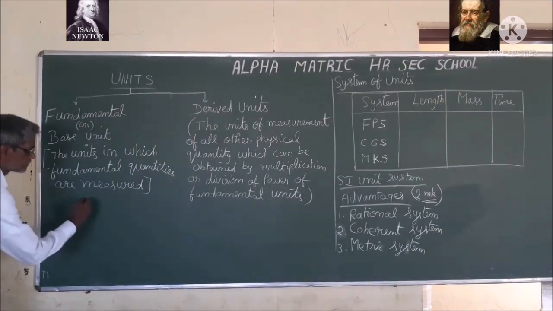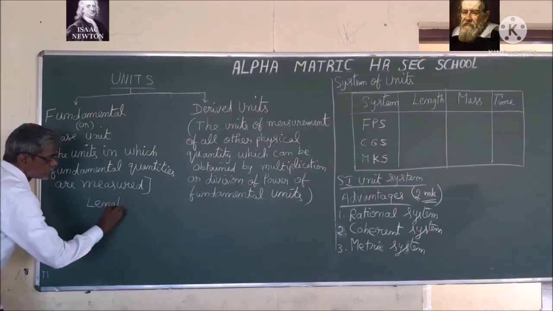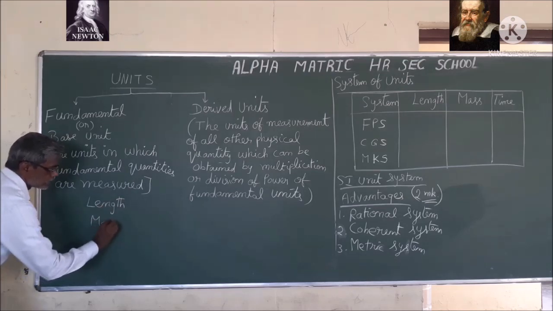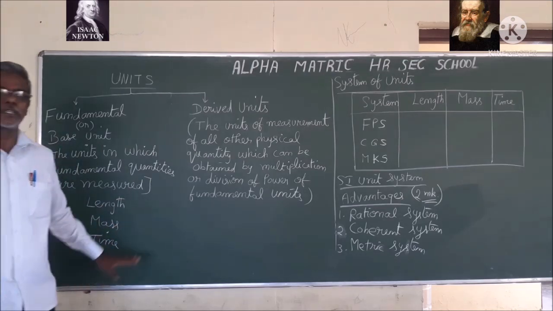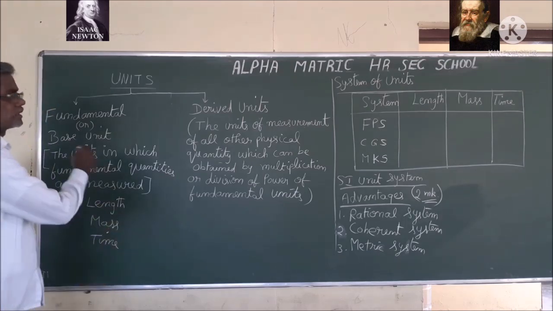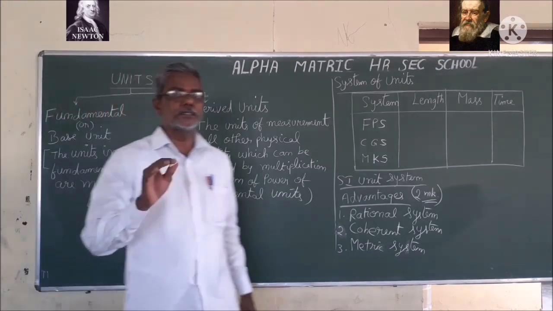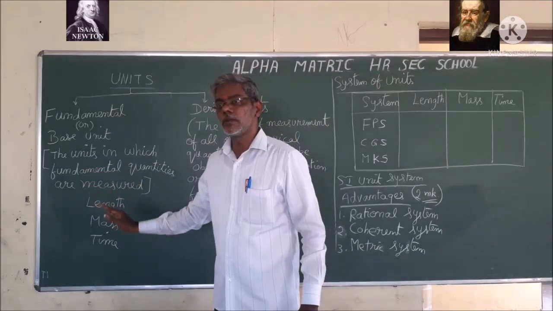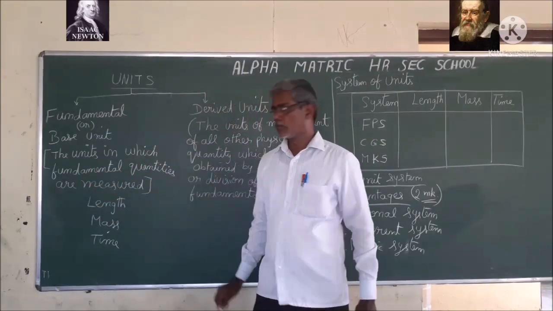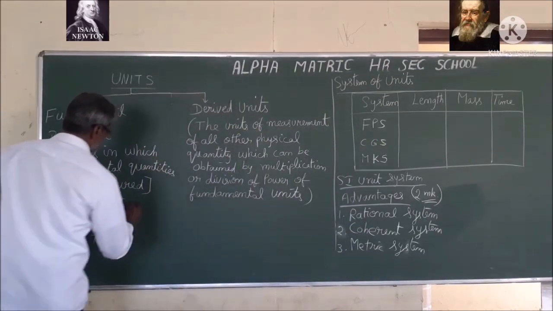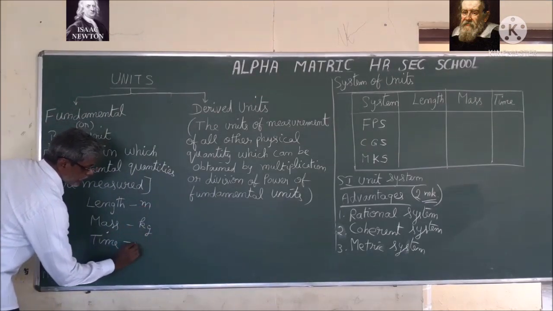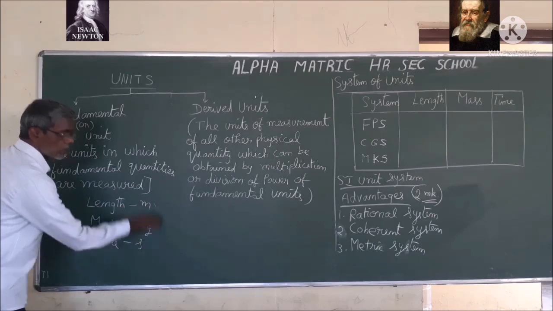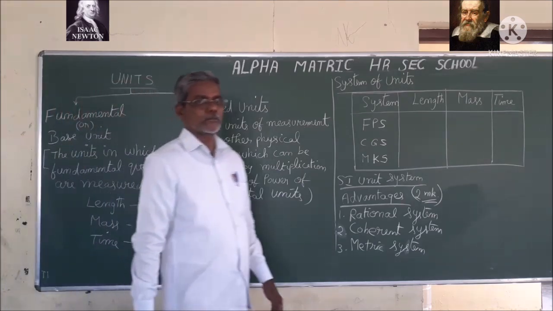Now let us consider length, mass, and time. These three are fundamental quantities. For these, I can write the units: meter, kilogram, and second. These three are units.